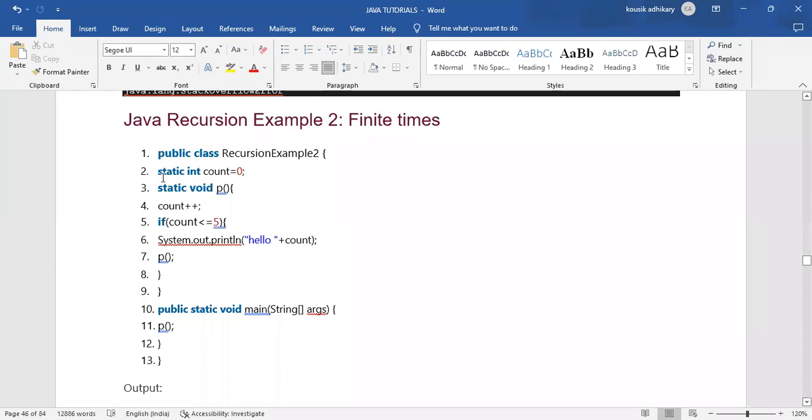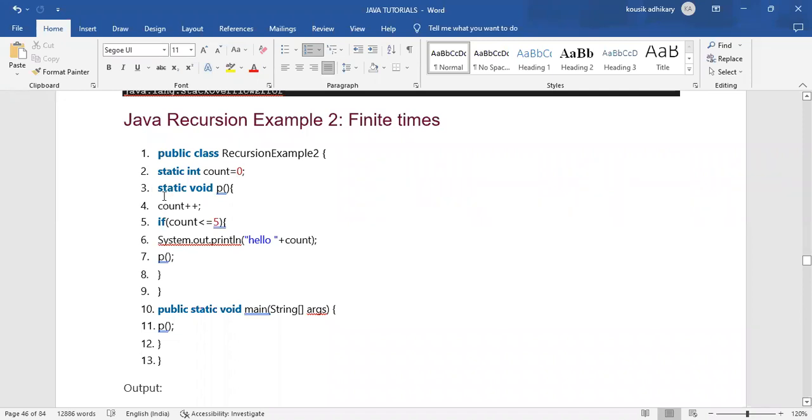This is the basic syntax. We have created a public class RecursionExample2, and static int count equals 0. This is a static variable of integer type, the name of the variable is count, and the value I have assigned is 0.